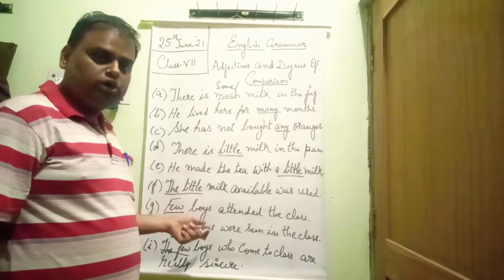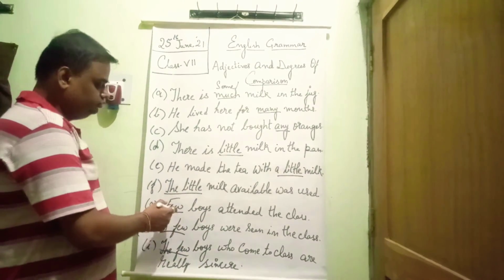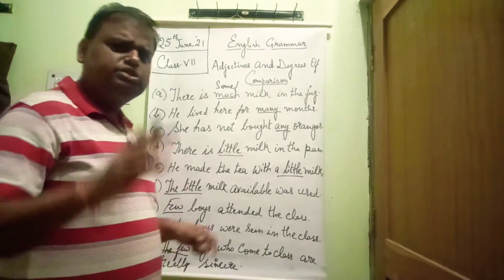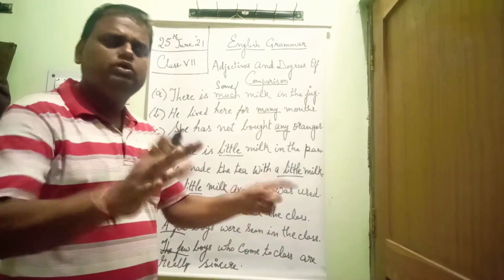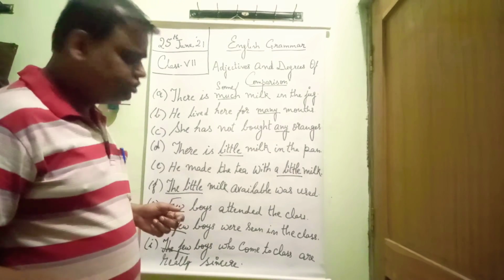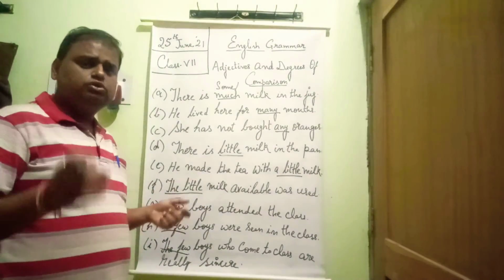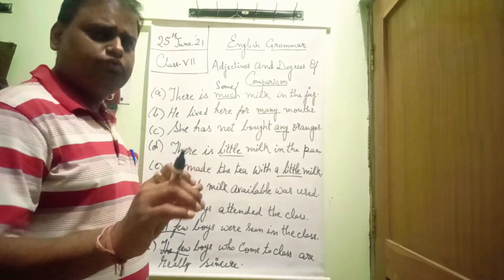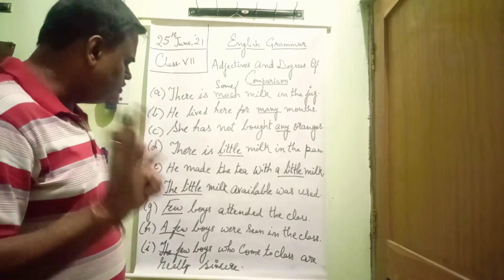Few boys can be counted. That is why we have used the few. Few boys attended the class. Now you see here, few means almost none. Suppose that one boy attended the class. That means almost none. Few boys attended the class means almost none.